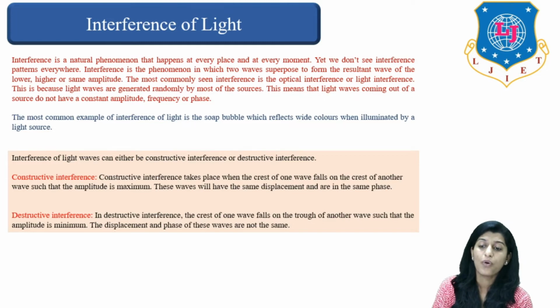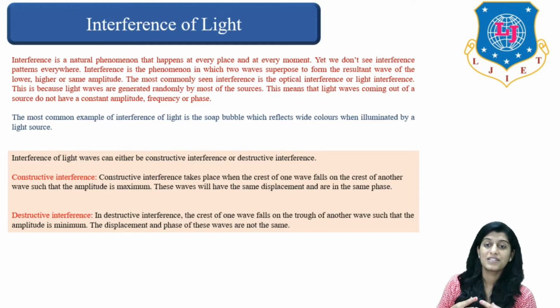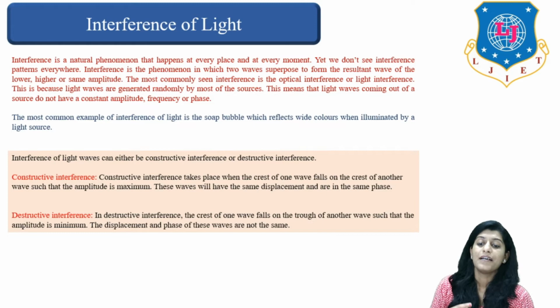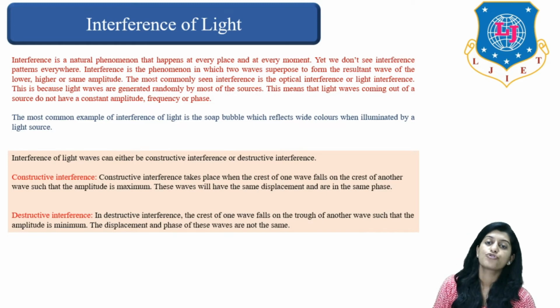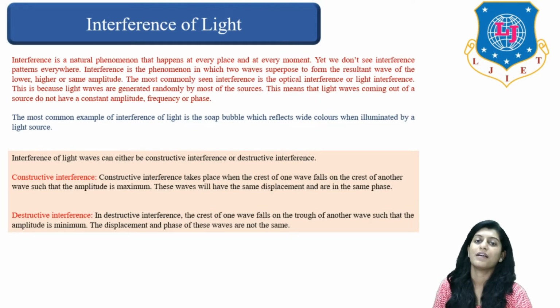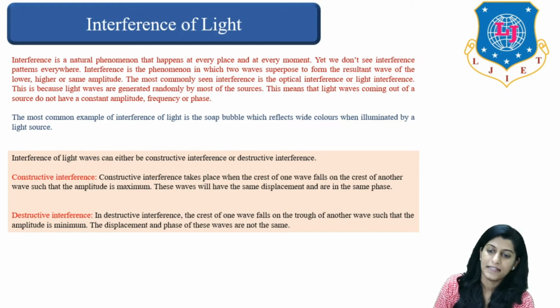This is because light waves from most sources are generally very random, right? So this means that light waves coming out of a source do not have a constant amplitude, frequency or phase. So they can undergo the phenomenon of interference.